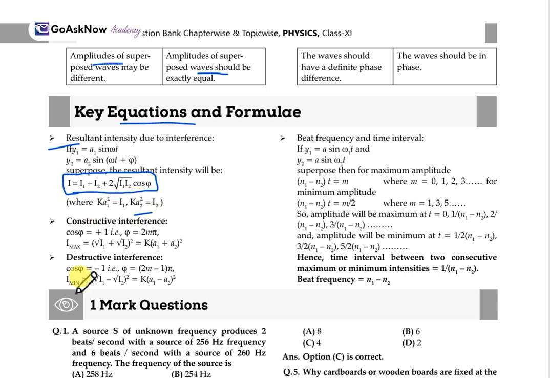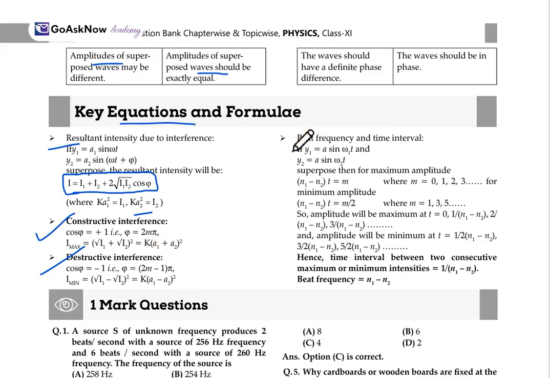Now, constructive and destructive interference. For constructive interference, cos phi equals plus 1, and the value of phi will be 2n pi. This is the value of the phase difference. So here I max equals (square root of I1 plus square root of I2) whole squared, which equals (a1 plus a2) whole squared times k. This is the condition for constructive interference. For destructive interference, cos phi equals minus 1 and phi equals (2n minus 1) pi. When we substitute, we get I min equals (square root of I1 minus square root of I2) whole squared, which equals k (a1 minus a2) whole squared. This is destructive interference.